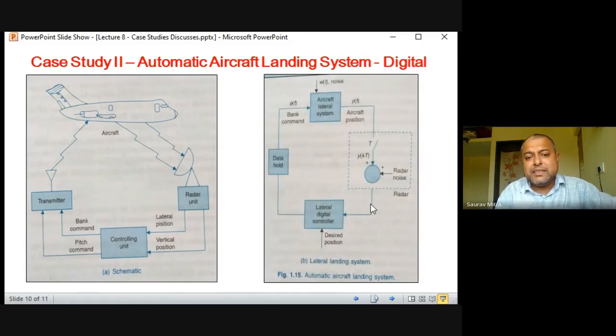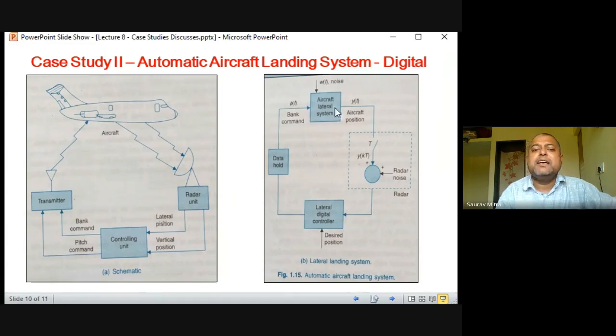Then on the right side comes the lateral landing system control. Here this is the radar noise. In the radar, whenever it is storing some data, some noise gets added. It is picking up the aircraft's lateral position, so y(t) is picked up by the radar and given to the digital lateral controller. This digital controller is in the controlling unit on the ground, and it gives the data hold.